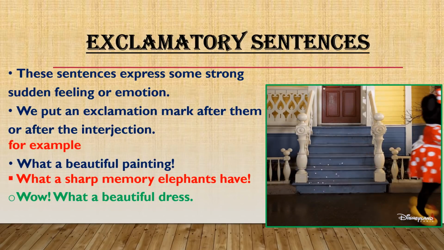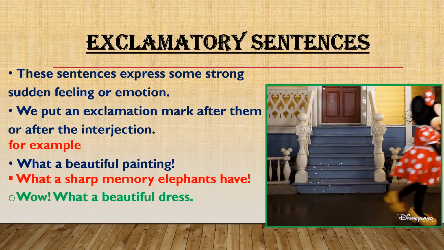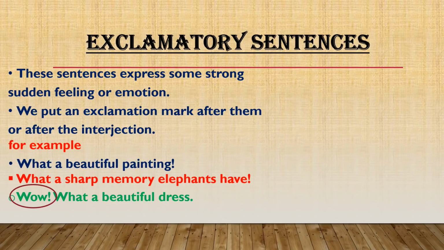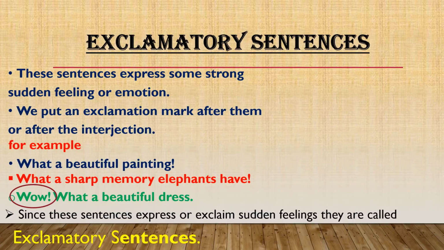So here I have used a short word, that's wow, as an interjection to express my sudden feelings about this beautiful dress. So wow will be followed by an exclamation mark. Exclamatory sentences are always ending with an exclamation mark. Since these sentences express or exclaim sudden feelings, they are called exclamatory sentences.